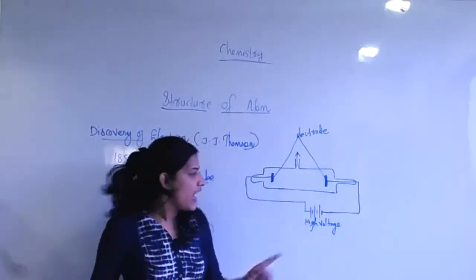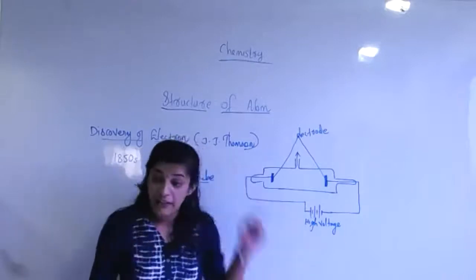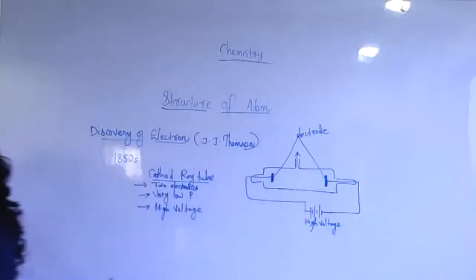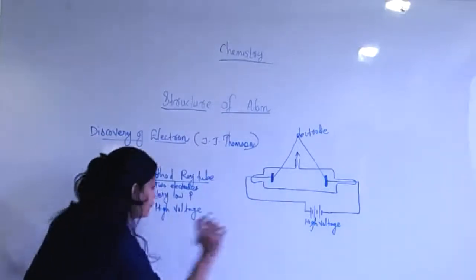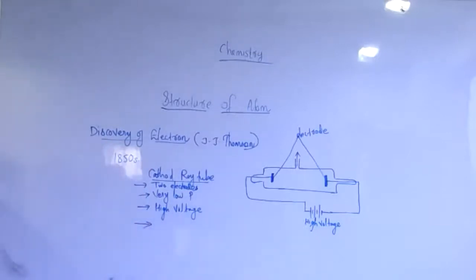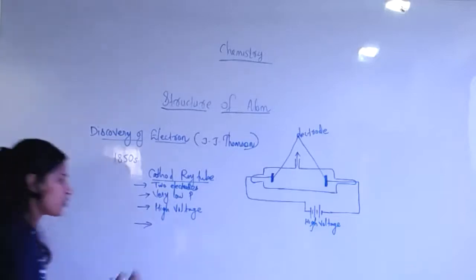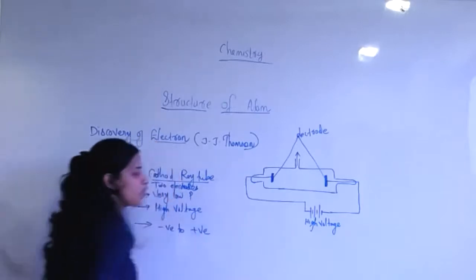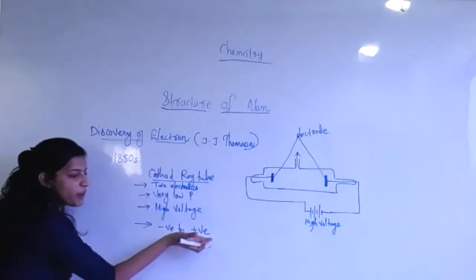There definitely a current will flow through this, and then a stream of particles after current flow. What happens? A stream of particles moving in the tube from a negative electrode to positive electrode. Negative to positive. Clear?